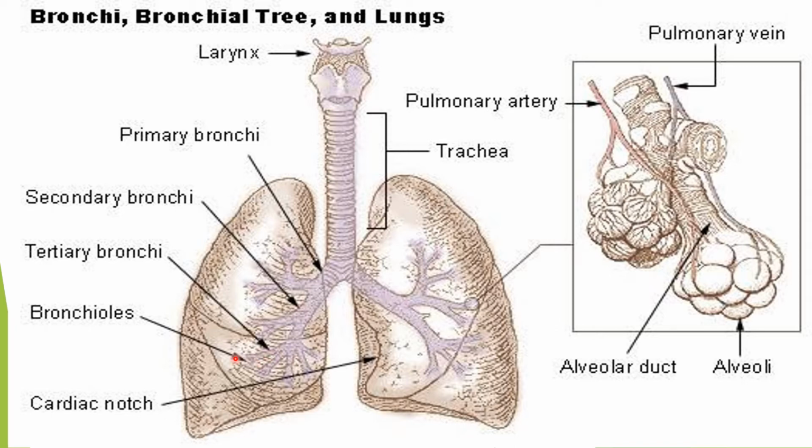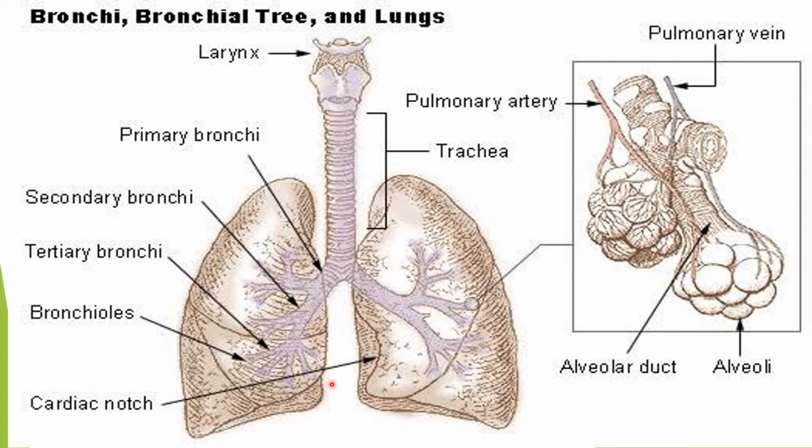The primary bronchi, the secondary bronchi and the tertiary bronchi are all provided with C-shaped cartilaginous rings, but the bronchioles are devoid of C-shaped cartilaginous rings. The bronchioles ultimately end up with numerous air sacs filling up both the lungs called alveoli.